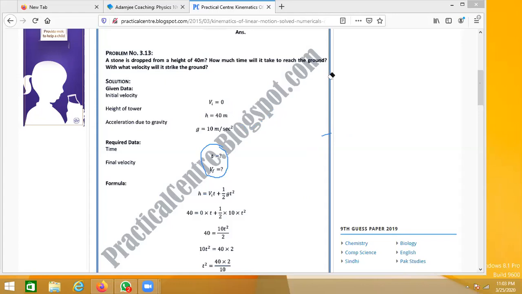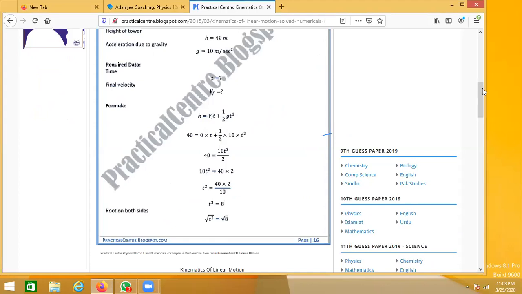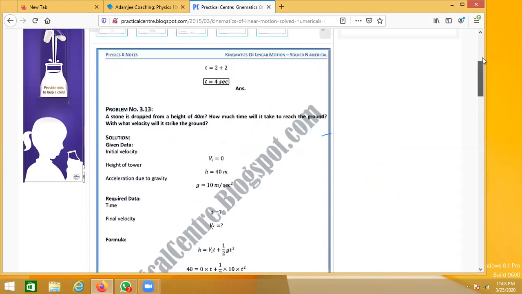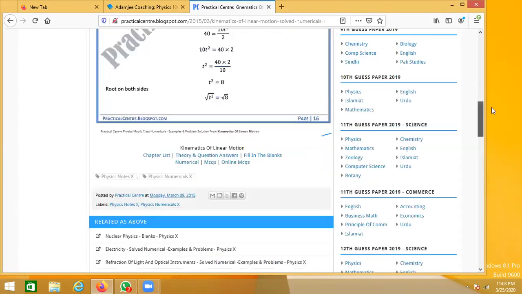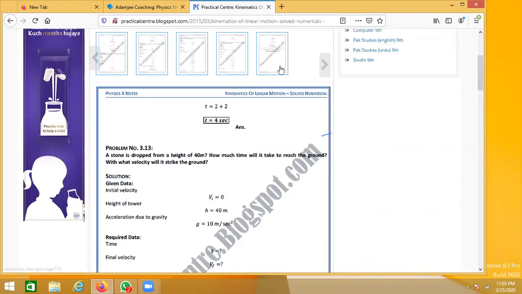This is the mathematical steps they have followed in order to work out the value of time. And they've taken that famous root as well, right? They've taken it on both sides, as most of the class 10A students are doing, to find out the value of time.